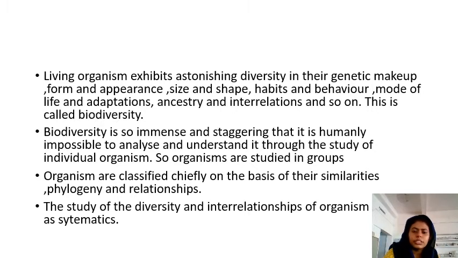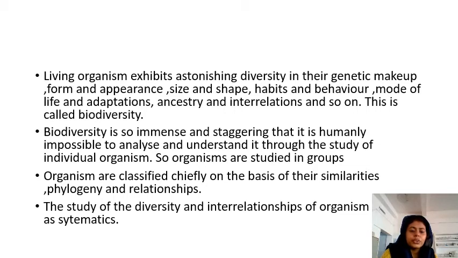Organisms are classified chiefly on the basis of their similarities. Similarities may be morphological similarities or anatomical similarities or their behavior, etc. And phylogeny. Phylogeny means their ancestry. I mean their relation, and some other kind of relationship. So basically, based on the similarity, these organisms are grouped in different groups.